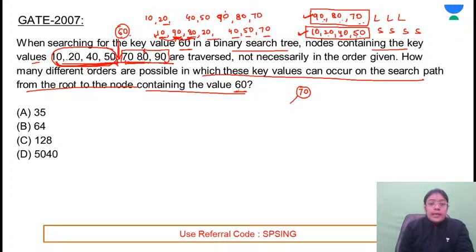So if the required element is greater than 10, it will go to the large elements. Large elements में से कोई भी element ले सकते हो, but you can't change the order of these elements. So that's why 90 is taken. The required element is smaller than 90, so among the remaining smaller elements you can take any element, but you can't change the order of 20, 40 and 50.